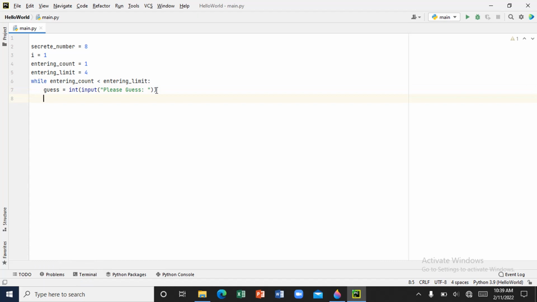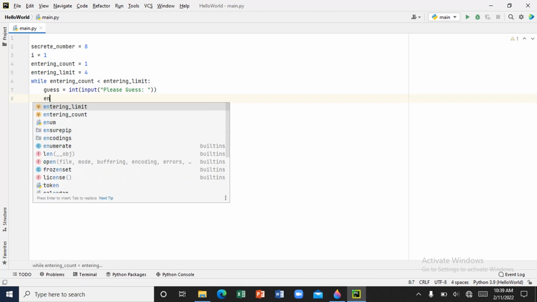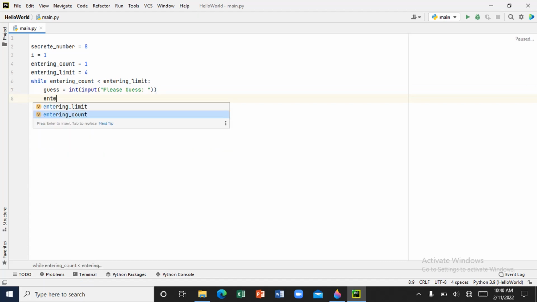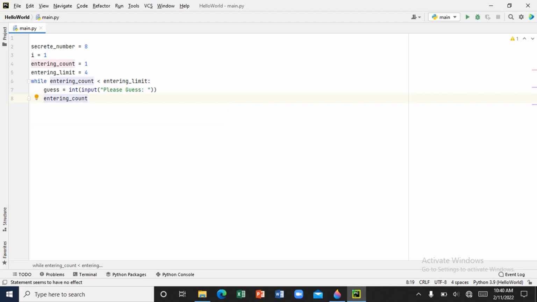Now this is what is going to actually make the while loop count: entry count plus 1. Remember I said our starting point is 1 and our limit is 4, which means we are not supposed to reach 4.